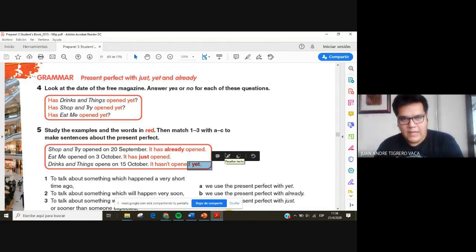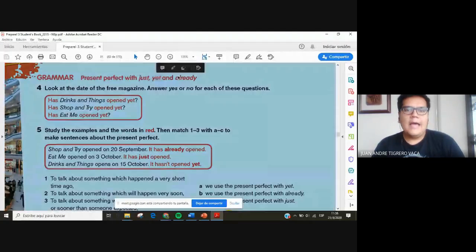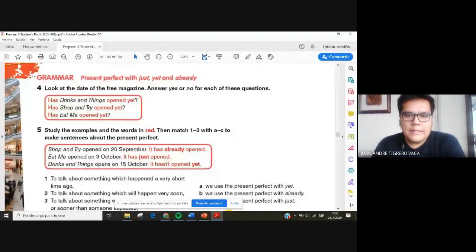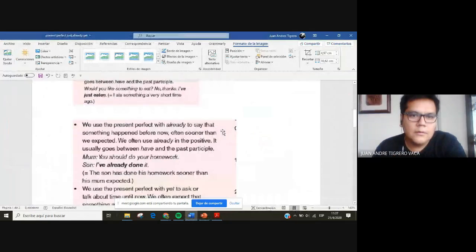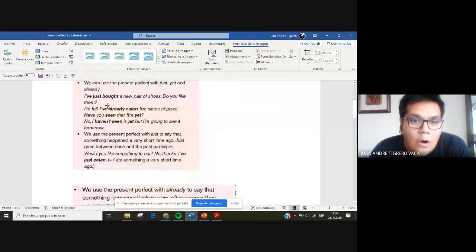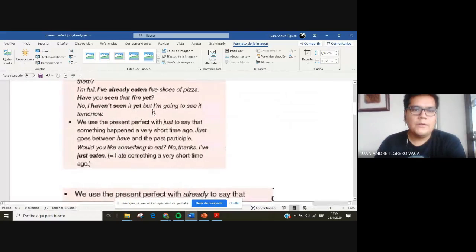So take notes of that in your student book so you can circle just and put recién, yet, todavía, and already. This is an example with already. Let me see right here. I have an example over here. Okay, already. So here we have, you can see the examples, right? You can see my screen, right?